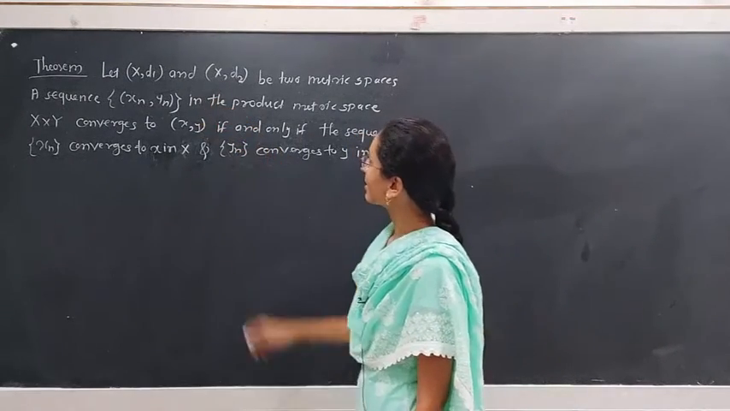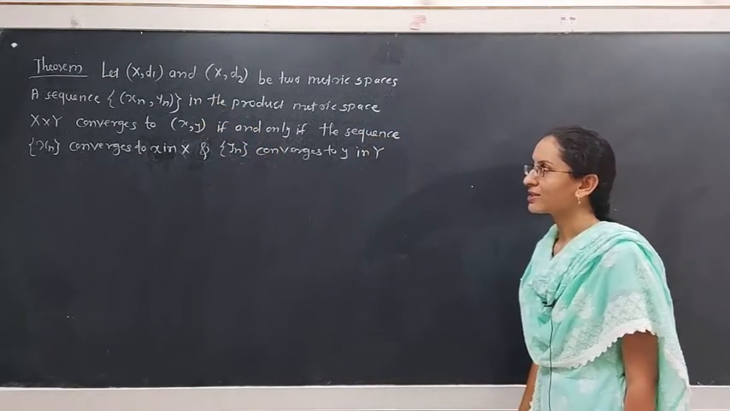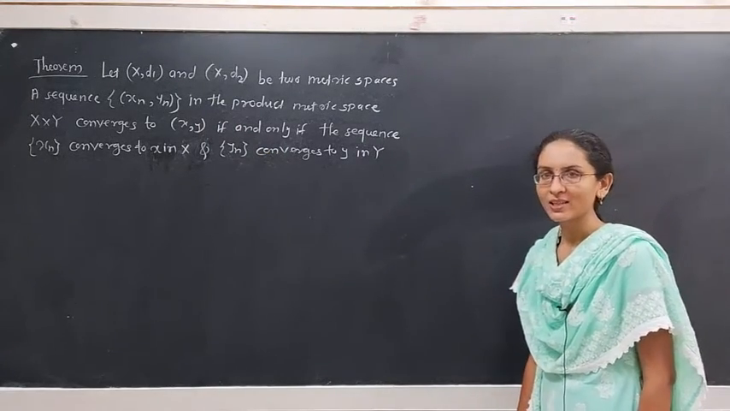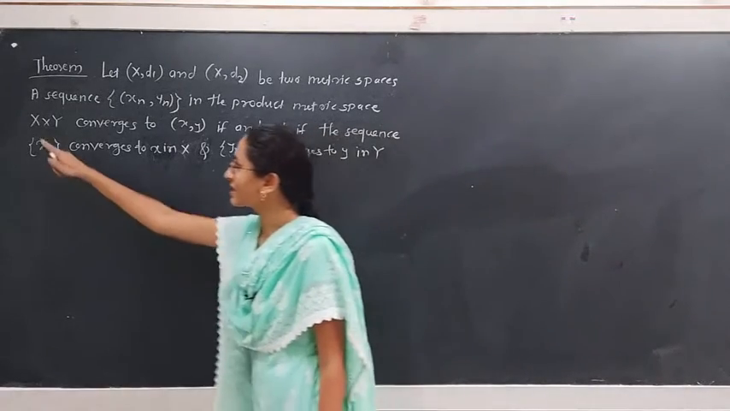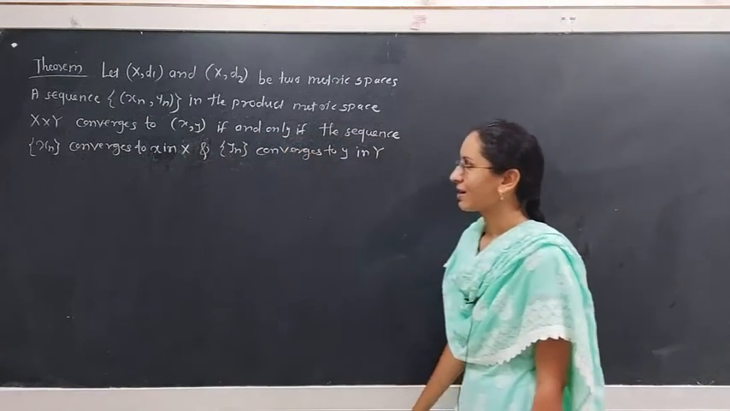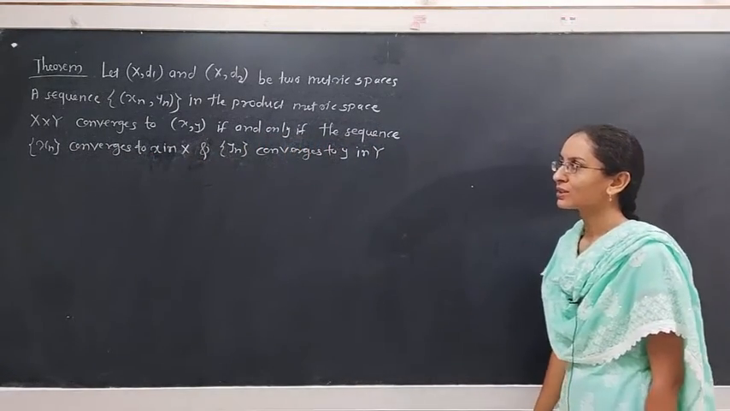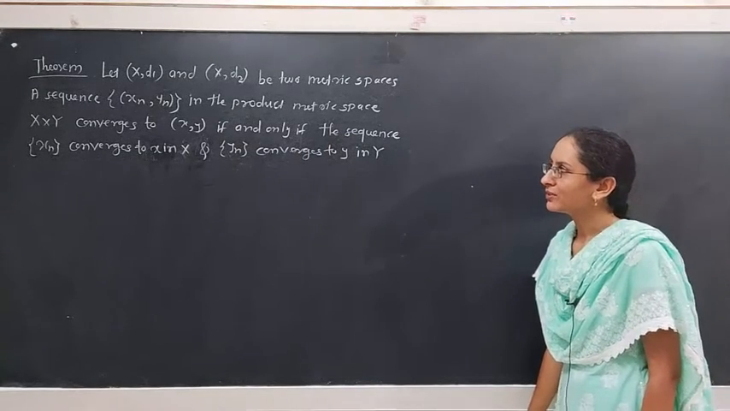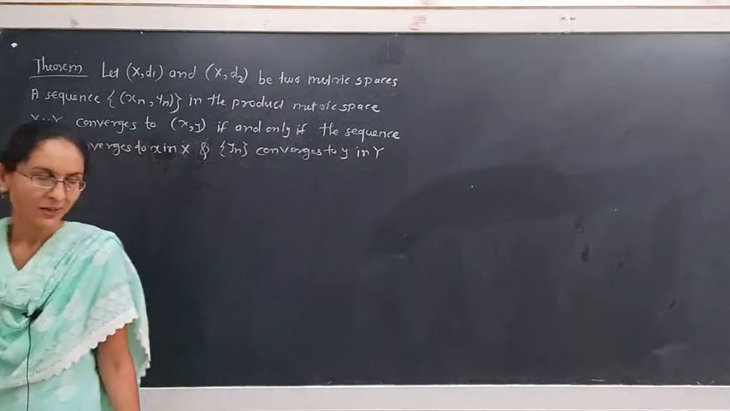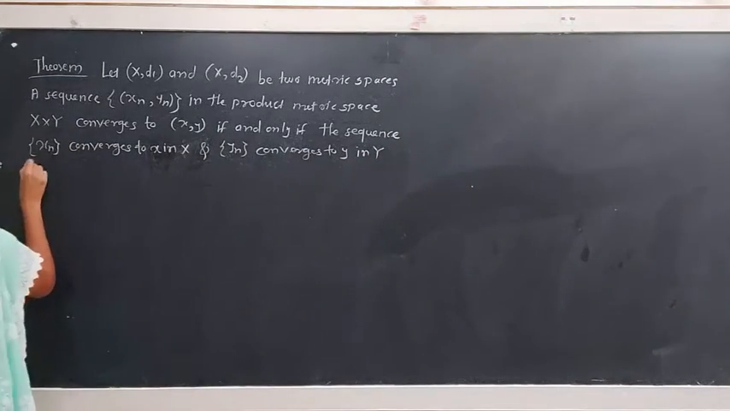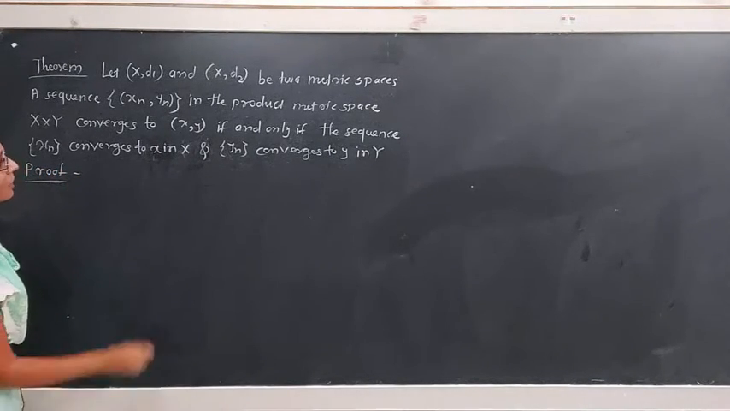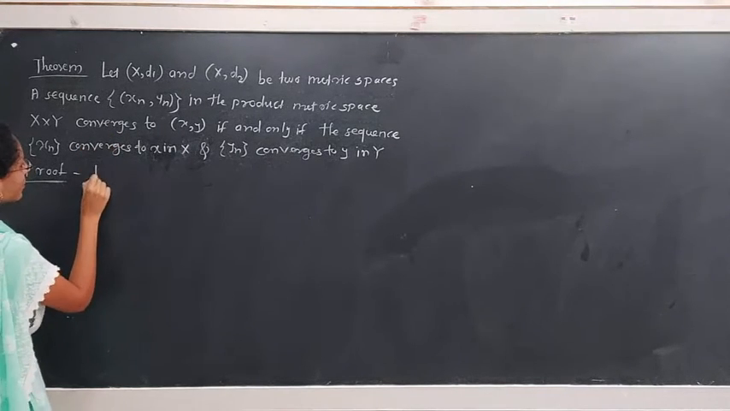Let (X, d1) and (Y, d2) be two metric spaces. A sequence (xn, yn) in the product metric space X cross Y, meaning xn is a sequence of elements in X and yn is a sequence of elements in Y, converges to (x, y), where (x, y) belongs to the cross product X cross Y, if and only if the sequence xn converges to x in X and yn converges to y in Y. Suppose any one part of the theorem is true. Suppose the first part is true.